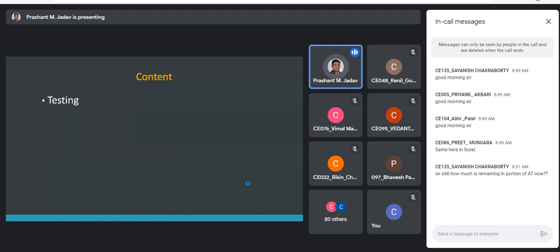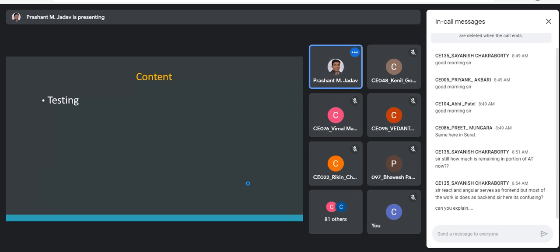So we'll talk about how to do the testing in our Angular project. Mainly one of the important kinds of testing is unit testing. As and when you develop some function, class, components, or in Angular we have pipes, directives, or services, all those can be tested using the unit testing method. We'll study them, and the framework that will help in testing is the Jasmine framework.